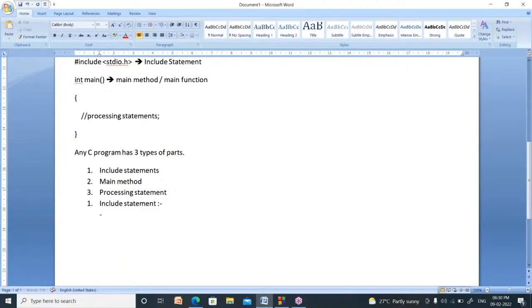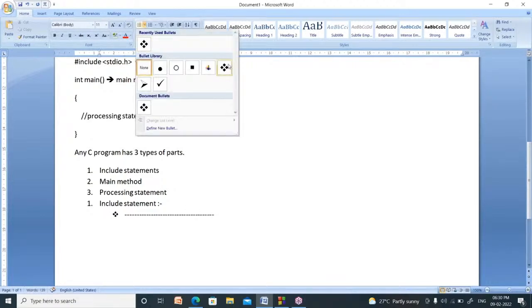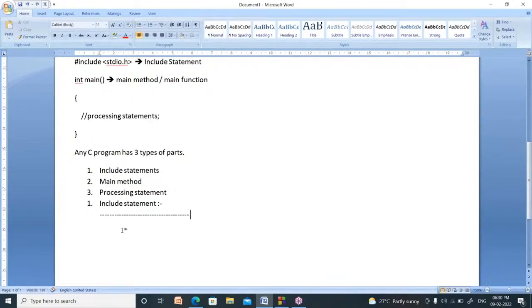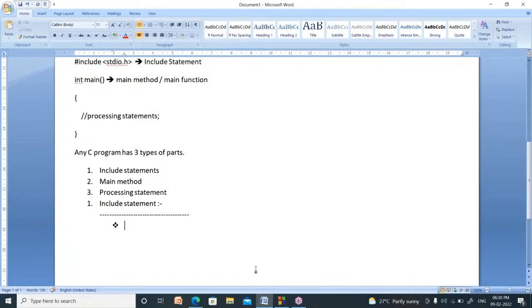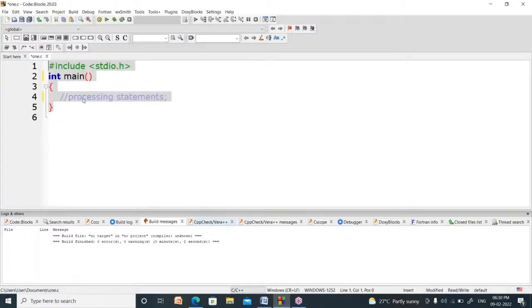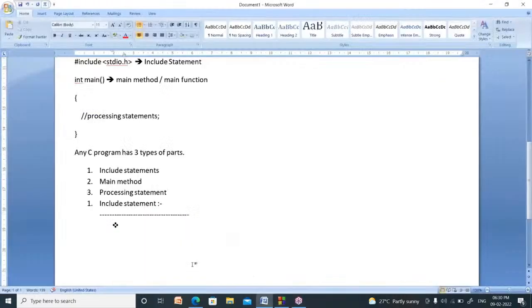I will explain what an include statement is now. Include statements are the first statements in any C program. Why? Because we write hash include stdio.h on top of the program.